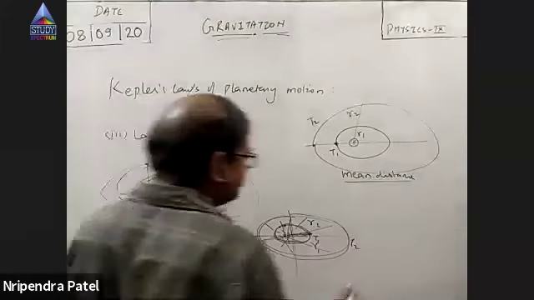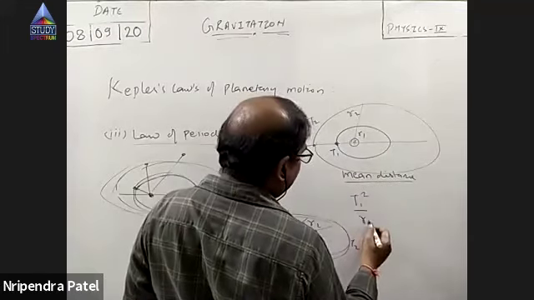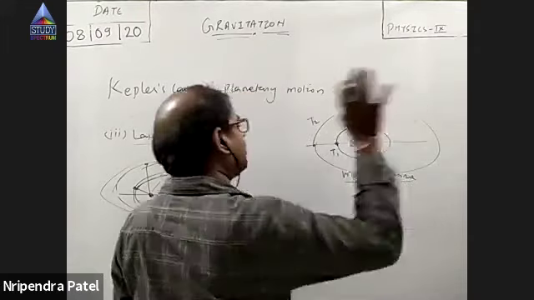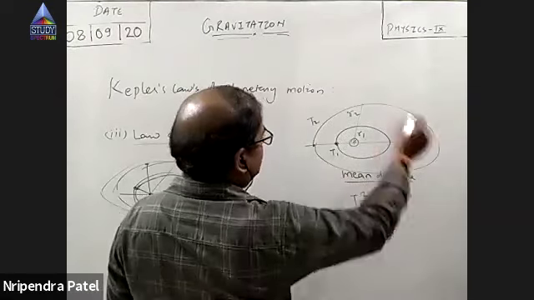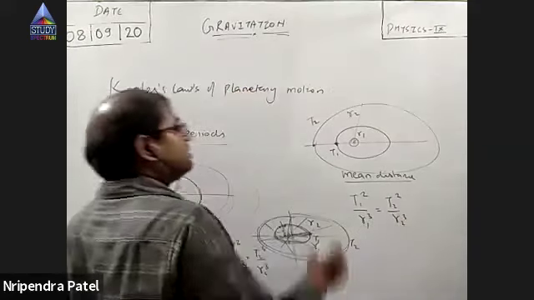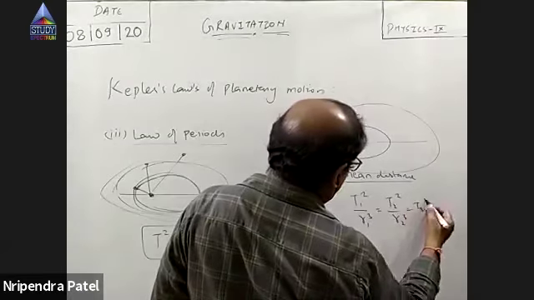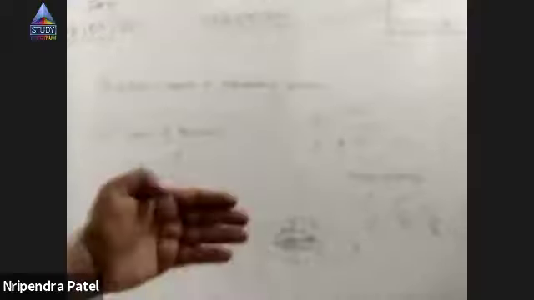And what is that? Take the time period of any planet, square it, take the cube of its mean radius, and find the ratio. It will remain the same. For this one, calculate T1 squared by R1 cubed. For this one, calculate T2 squared upon R2 cubed. Both will come out the same. Take a third planet, square its time period, cube its mean radius, and it will be the same for all. This will remain the same. Got it? Yes, sir.